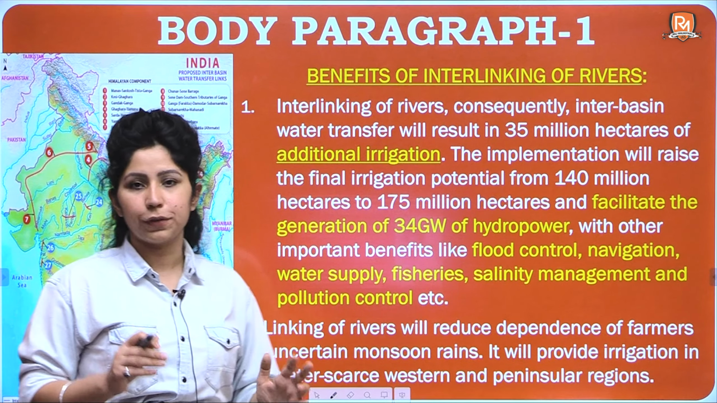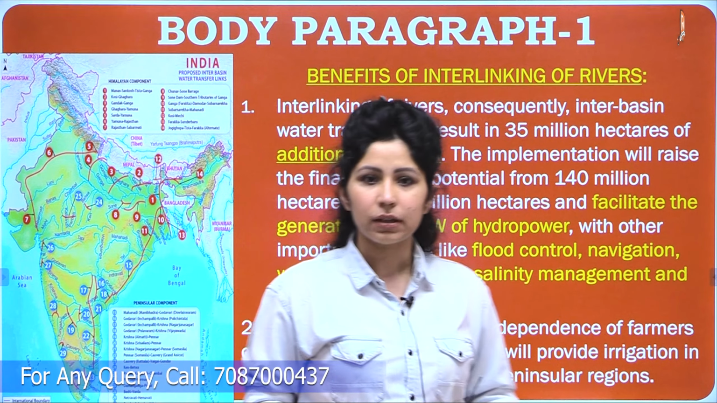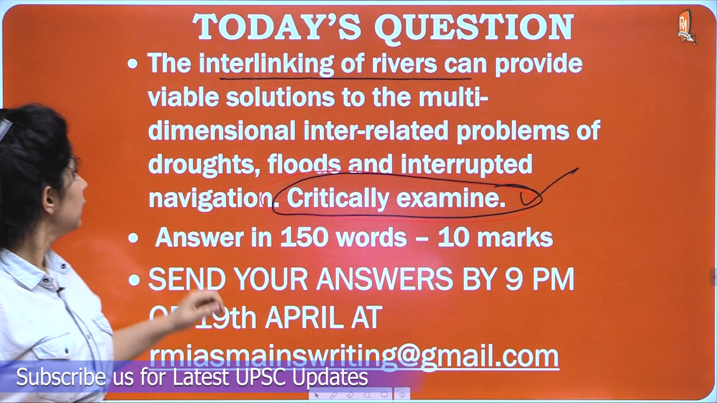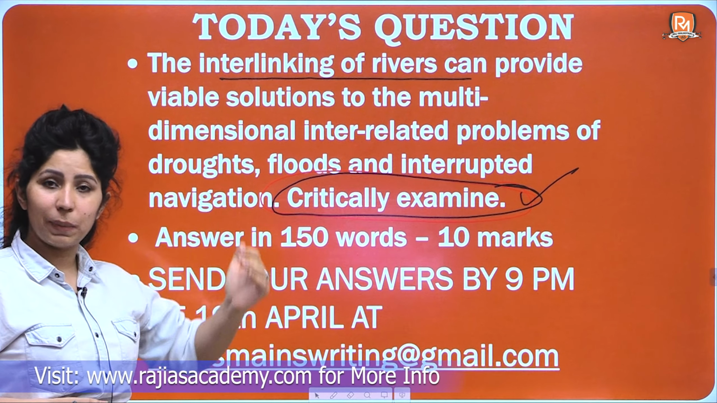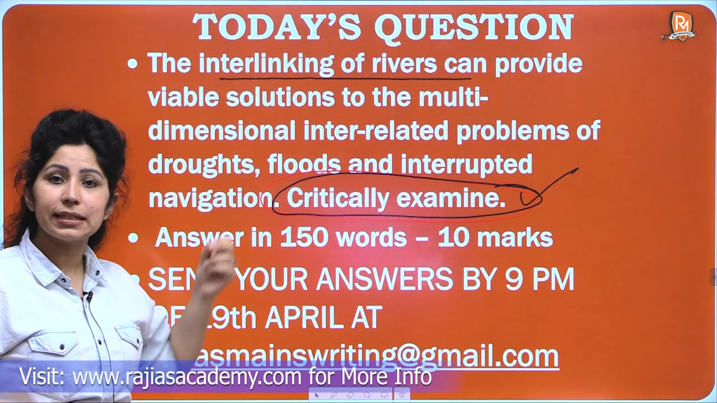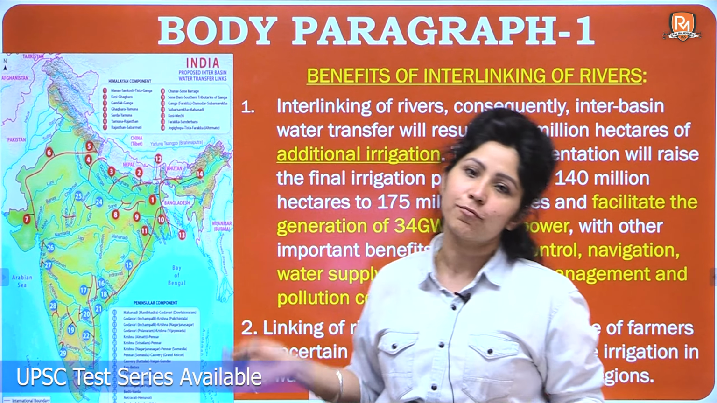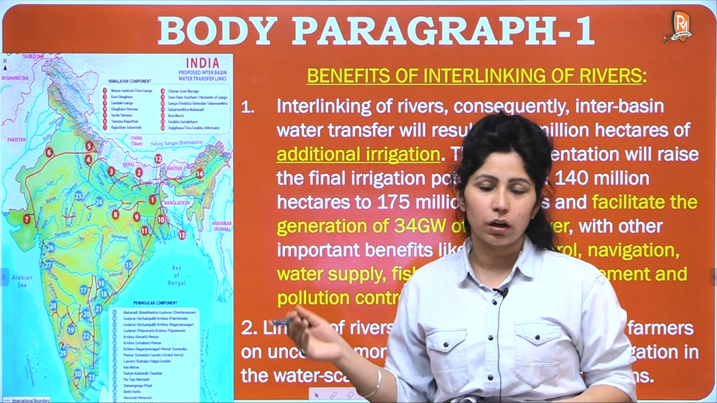So what are the benefits of interlinking of rivers? Since this is a critically examined question, the first one was given in the question itself. The problems that have been given are drought, flood and interrupted navigation. So all your parts should answer this part of the question. So the first one is interlinking of rivers or inter-basin linkage would help in additional irrigation. Areas which were water scarce earlier and where water was not available will have more water if water is coming from other basins. So the implementation will raise the final irrigation potential from 140 million hectares to 175 million hectares.